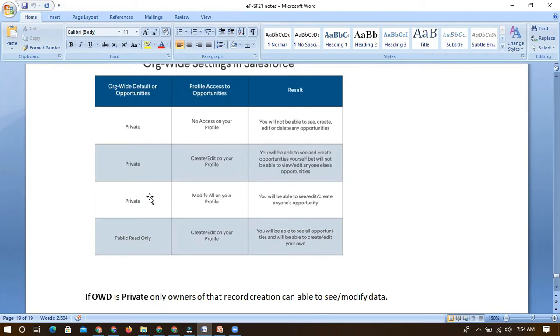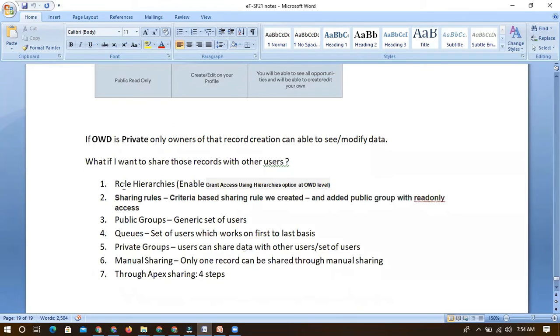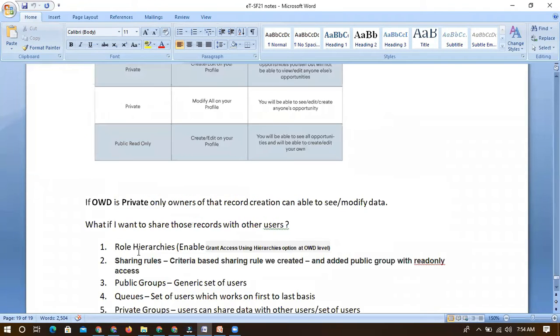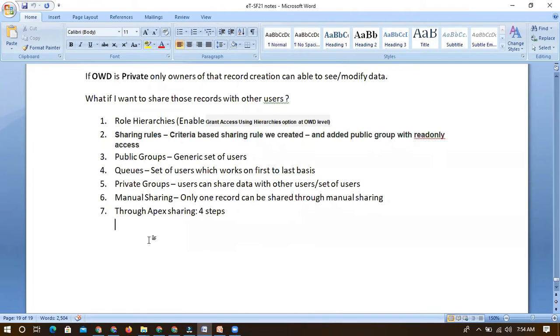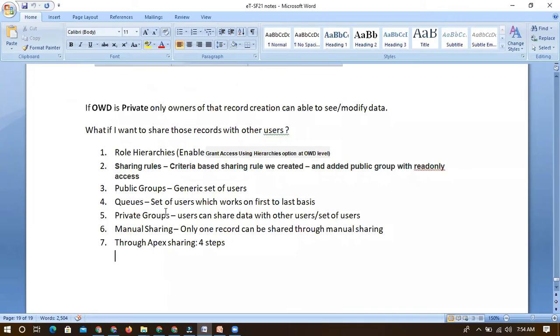So that means if we have view all and modify all at profile level, it will be overridden. It will give access to all users on that specific object. So even if you set role hierarchies, sharing rules, public groups, queues, all this will not be considered if you give modify all or view all at profile level, right?